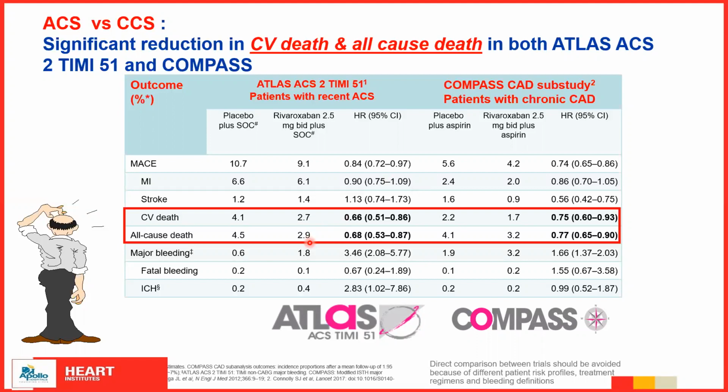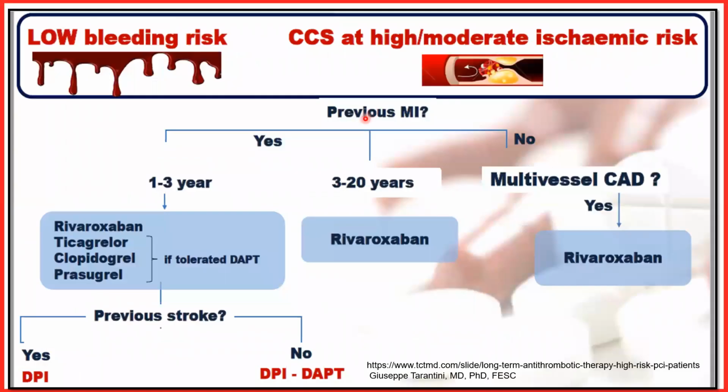Now, to summarize, we can say that it is prudent that in addition to DAPT, one should add Rivaroxaban and gradually change over to a single antiplatelet. And even if the patient has multivessel disease, Rivaroxaban addition in chronic coronary syndromes is prudent.